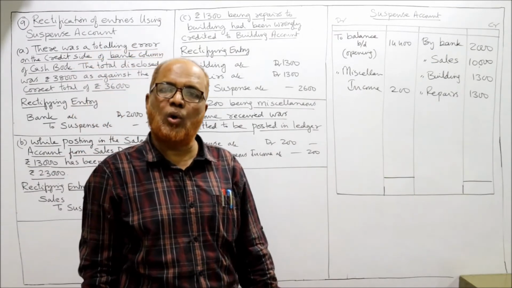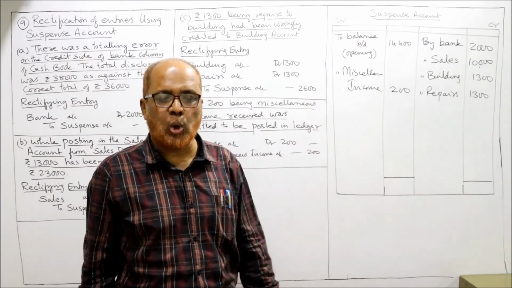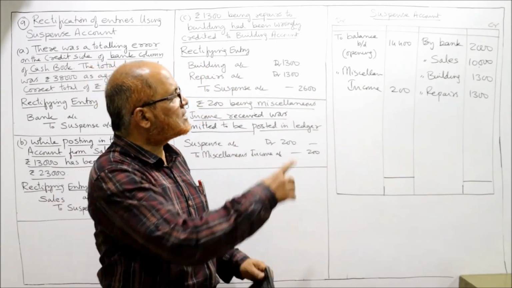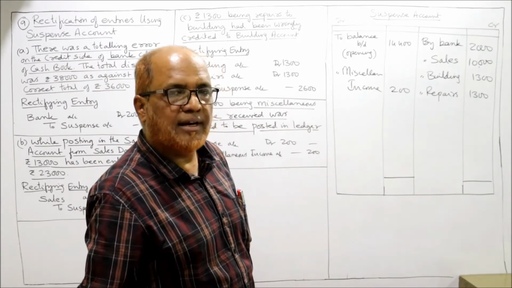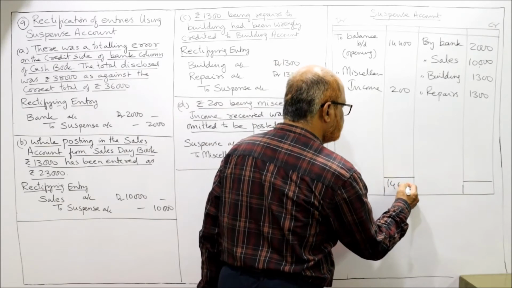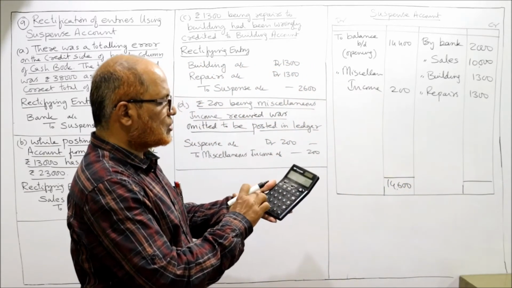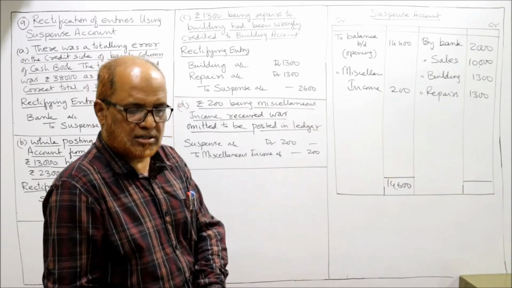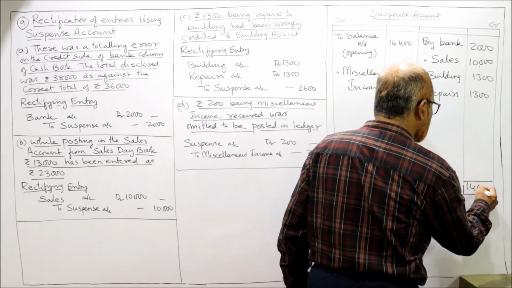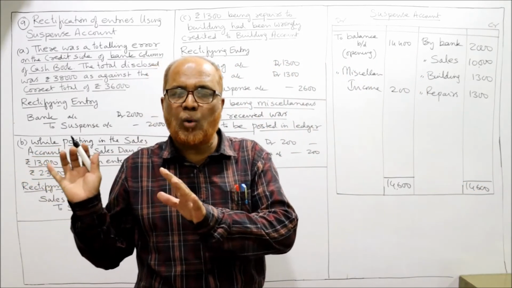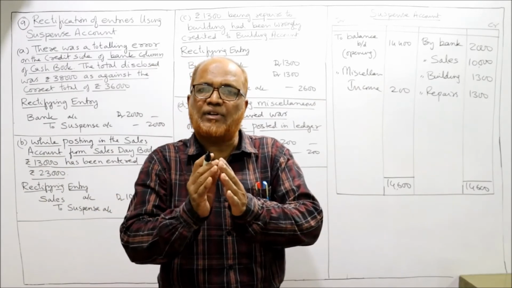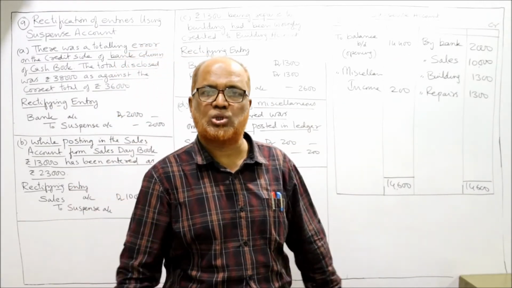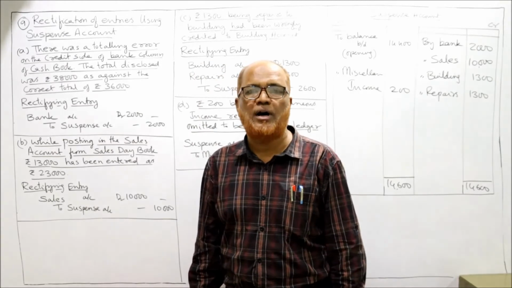If all the errors are over, then definitely the suspense account will get closed. Now we'll see, is there any balance left in the suspense account or is it closed? On the debit side you can see 14,600. Credit side: 2,000 plus 10,000 plus 1,300 plus 1,300, which is 14,600. Both sides are equal at 14,600. It means these are the only errors in the books of account. After rectifying these errors, the suspense account automatically gets closed. That's all. This is the end of problem number 9.